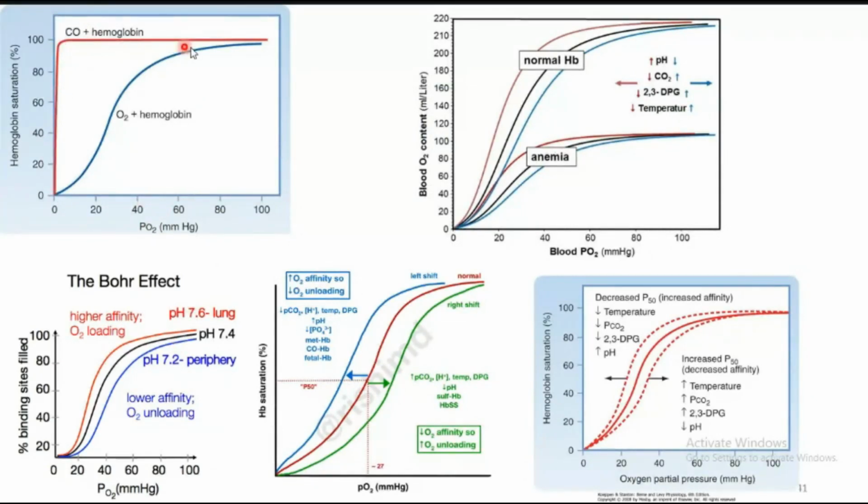The first curve is the CO binding affinity with the hemoglobin, whereas the second curve is the O2 binding affinity with the hemoglobin. From the curve itself, we can come to know that the carbon monoxide is having strong affinity towards the heme active site than that of the O2.